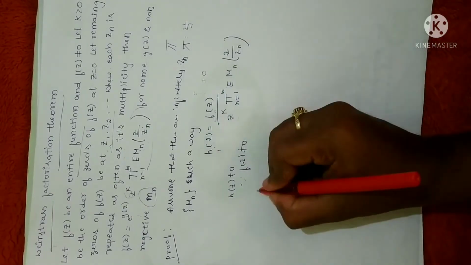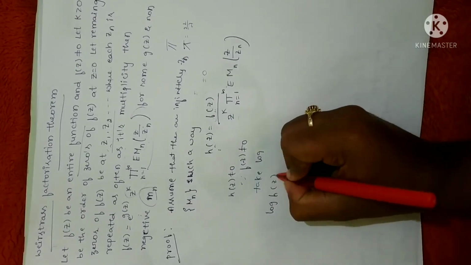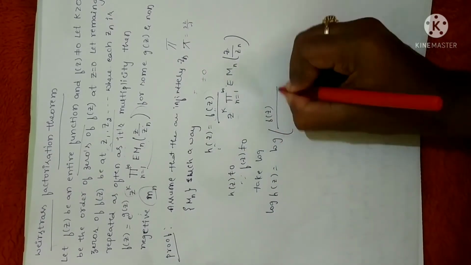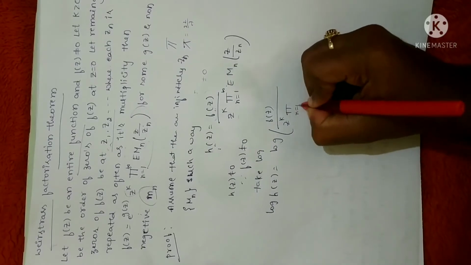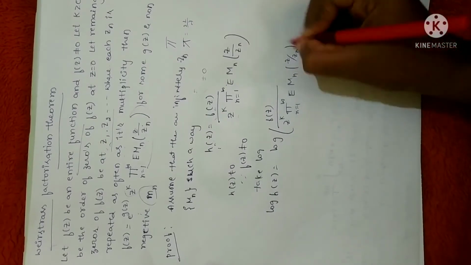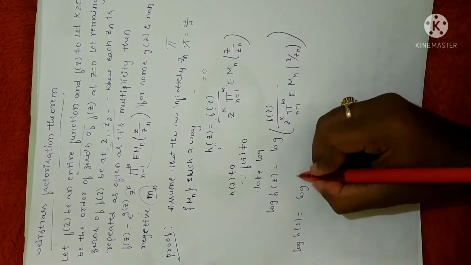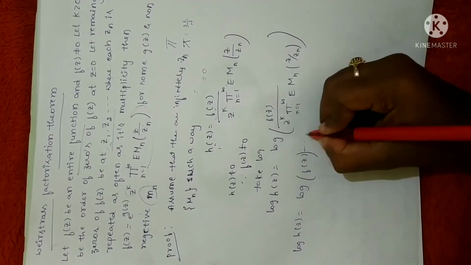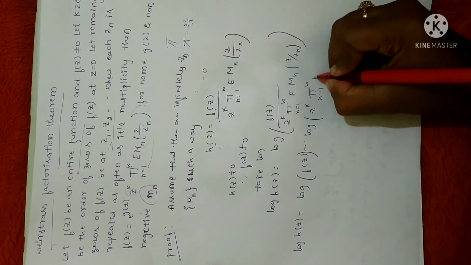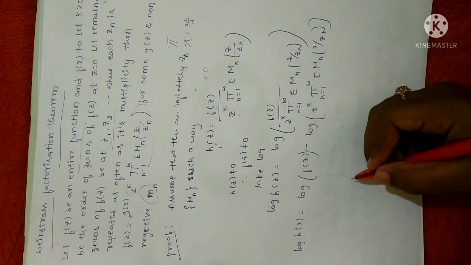Now I'm going to take log on both sides of this function. So you will get log h of z equal to log of m minus n property I'll apply. I'll write one more step: f of z divided by z power of k, product n equal to 1 to infinity e power of m n z by zn. So when you apply logarithm, you will get log of h of z equal to log m minus log n property. So you will get log of f of z minus log of z power of k product n equal to 1 to infinity e power of m n z divided by zn. I have applied a logarithm on both sides.